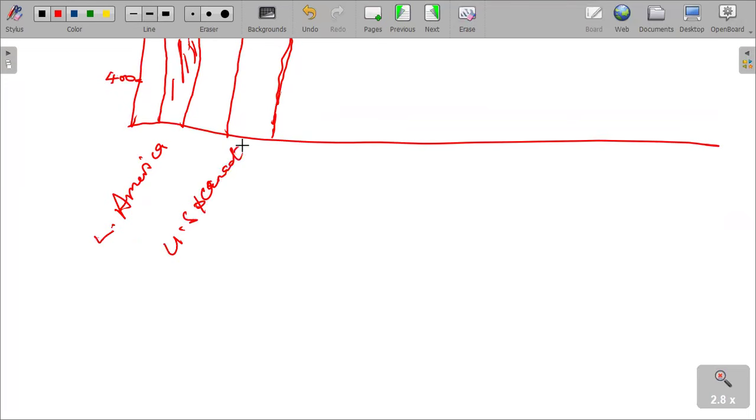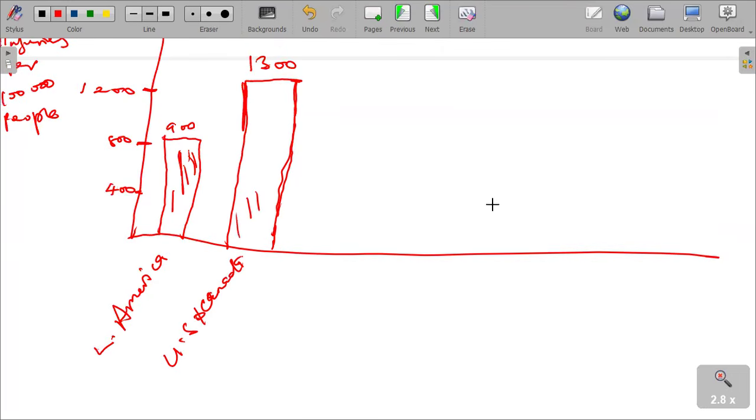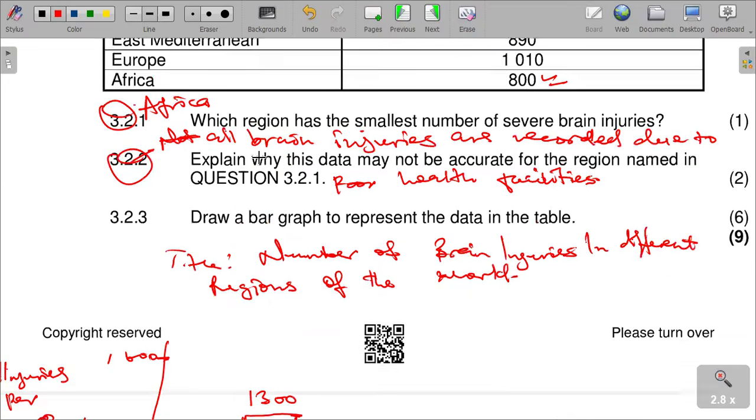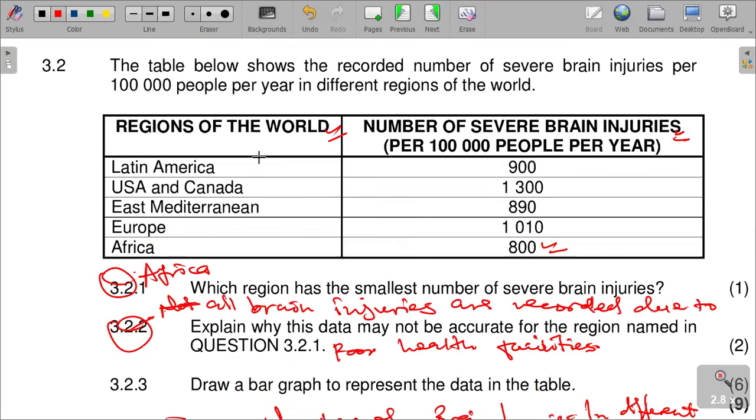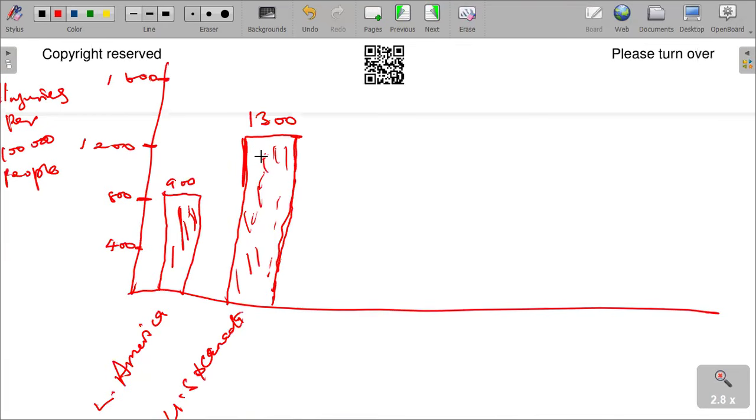And then we have got East Mediterranean. The next bar is East Mediterranean at 890, so it can be there.